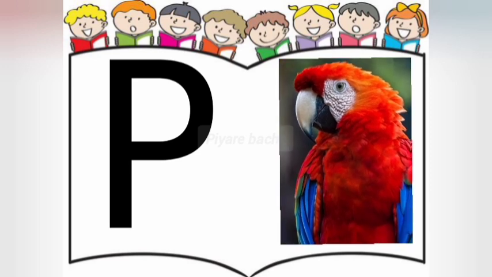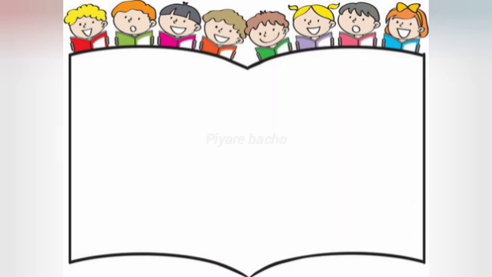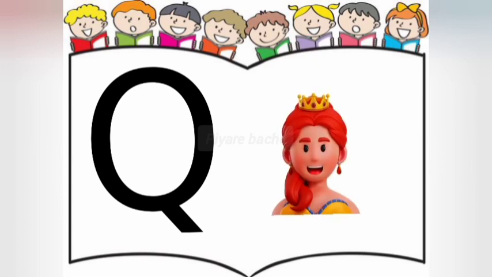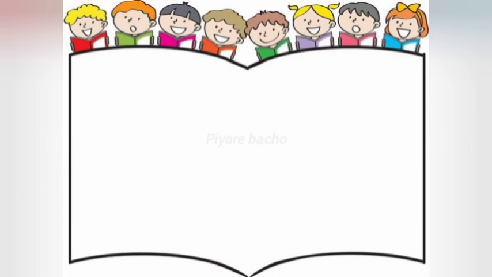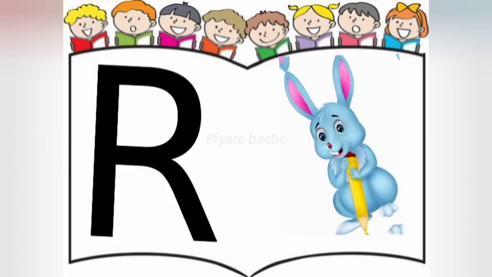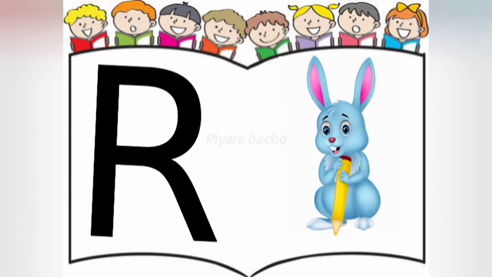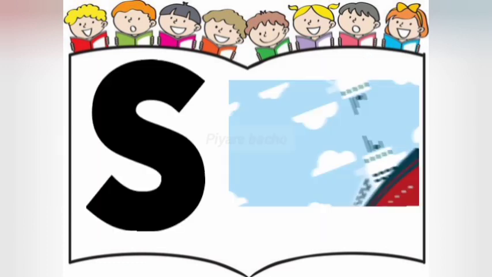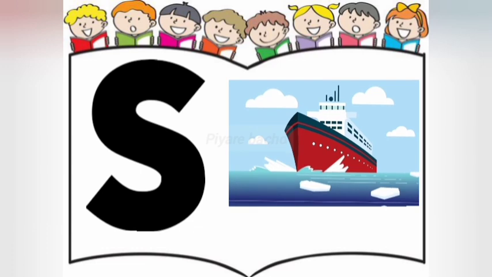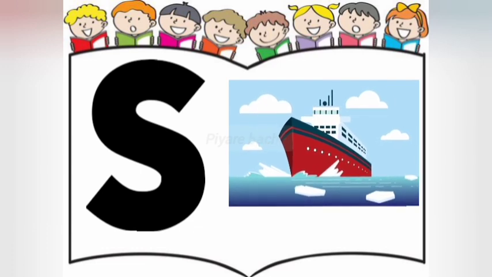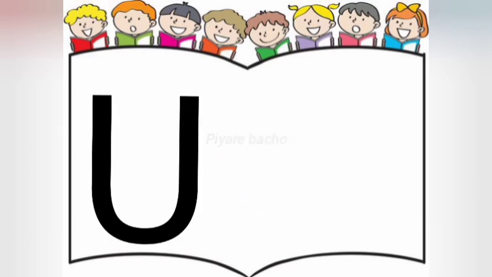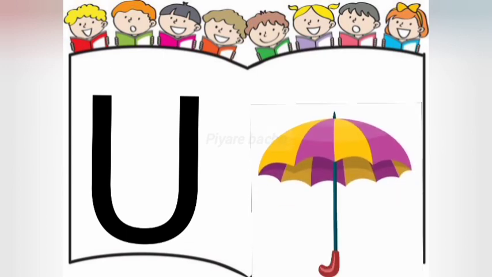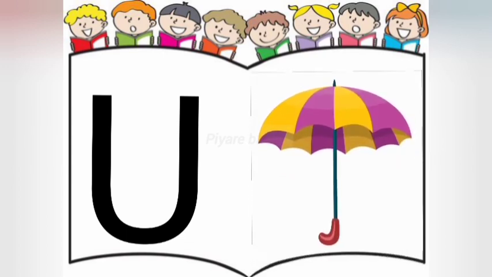P for parrot. Parrot means tota. Q for queen. Queen means malka. R for rabbit. Rabbit means khargosh. S for ship. Ship means jahaz. T for tiger. Tiger means cheetah. U for umbrella. Umbrella means chhatri.